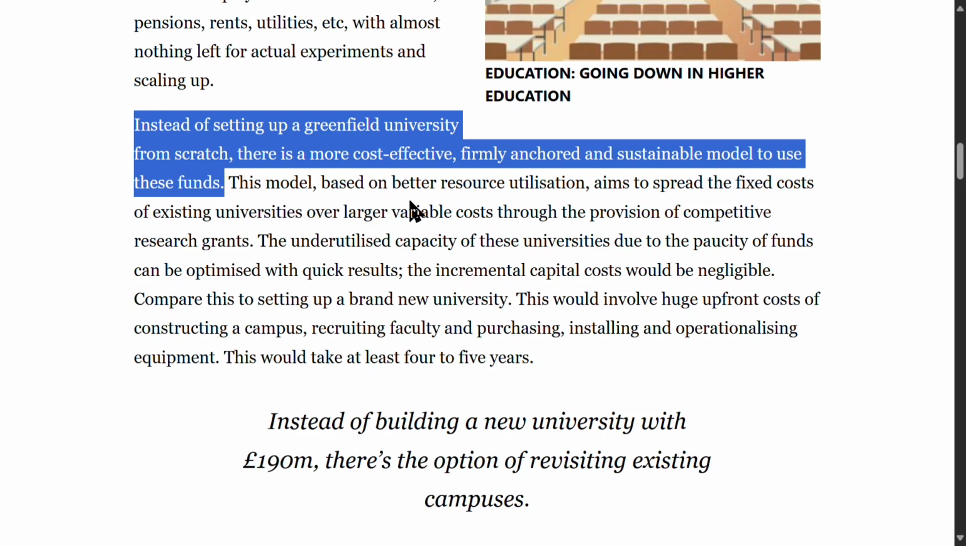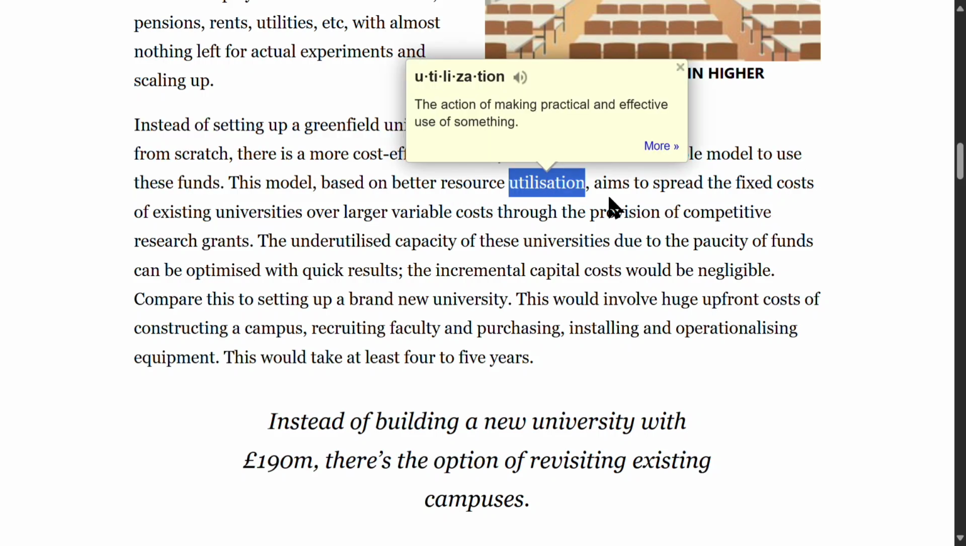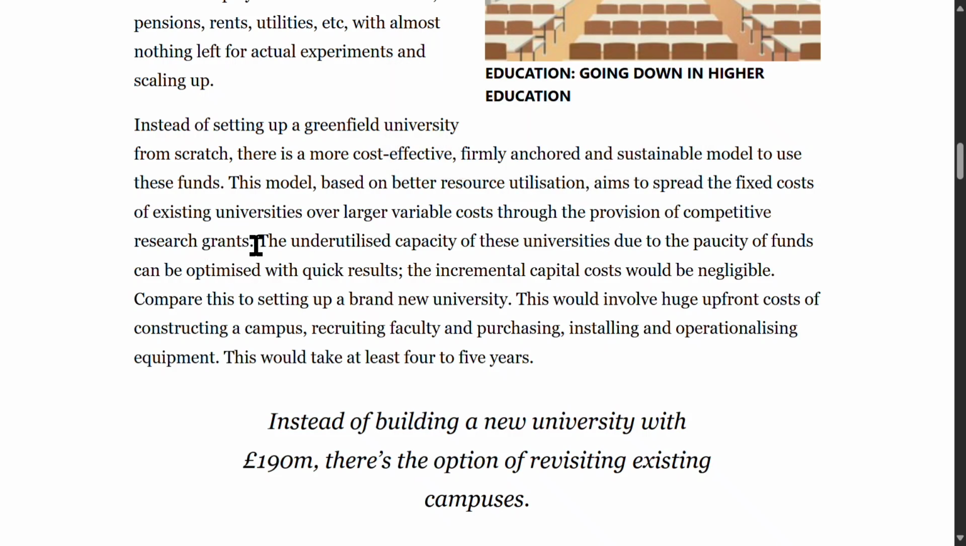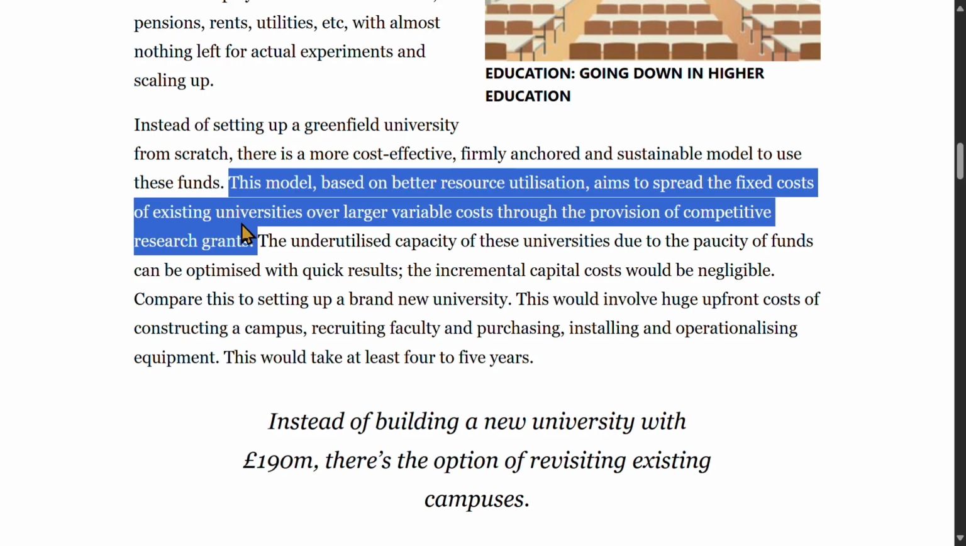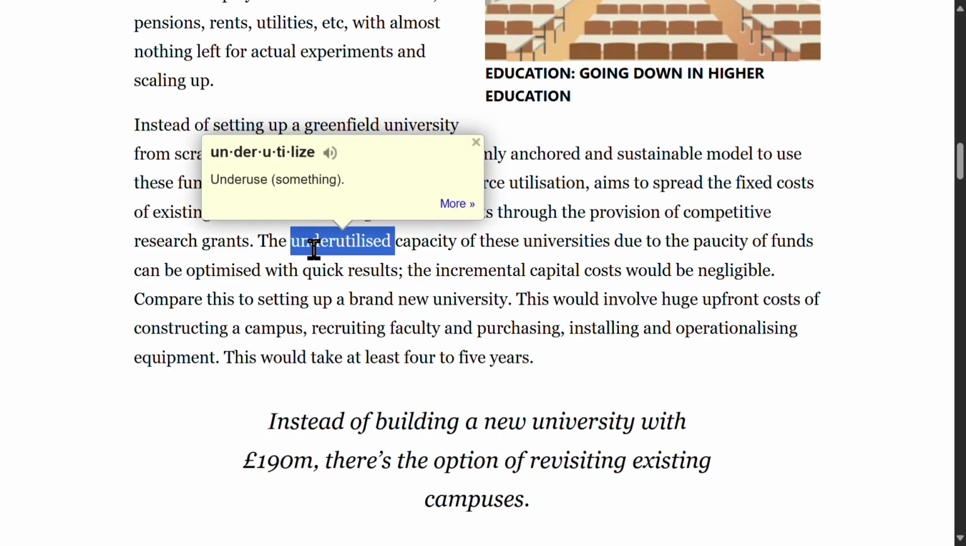economical and sustainable. This model, based on better resource utilization, aims to spread the fixed cost of existing universities over larger variable costs through the provision of competitive research grants. Fixed costs refer to expenses that do not change with the level of output. Variable costs are costs that vary with production. This sentence means that the proposed model would reduce per unit costs by leveraging existing university infrastructure through competitive grants.